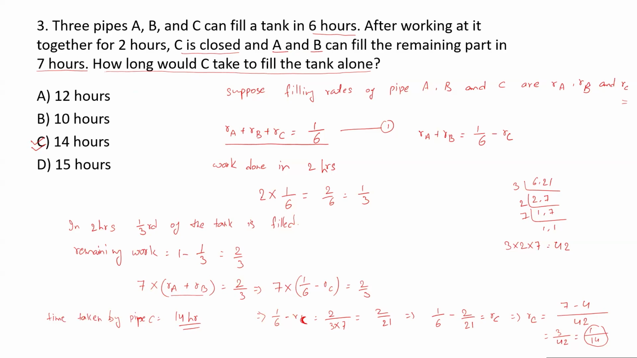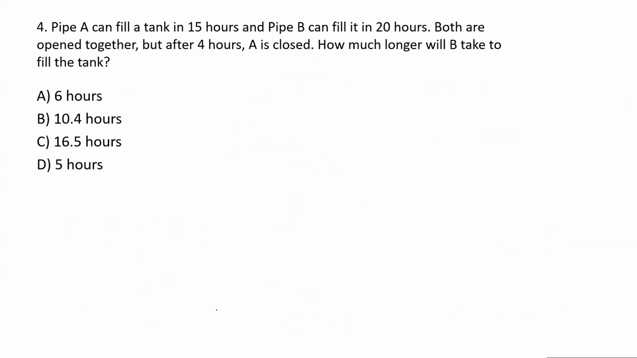Now use this equation, substitute the values of RA and RB, and get the value of RC. Once you know the filling rate of C, you will get to know the time taken by C to fill the tank alone. It is 14 hours. Let's look at another problem.